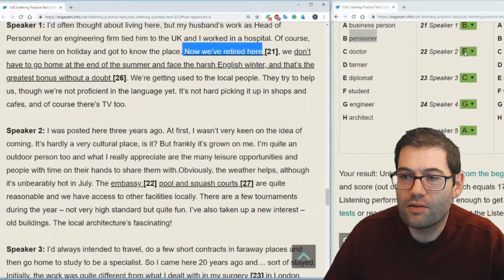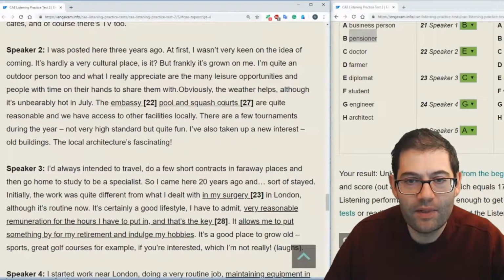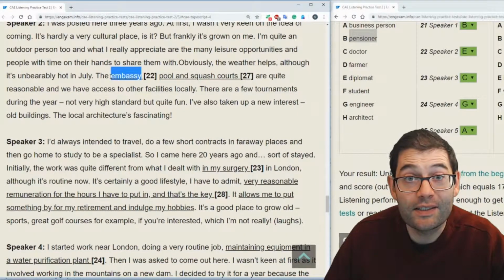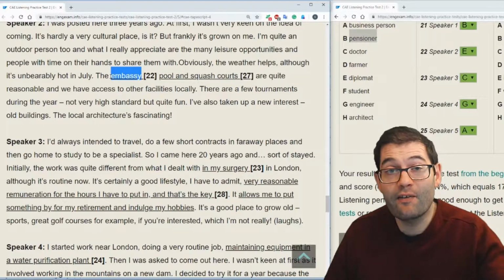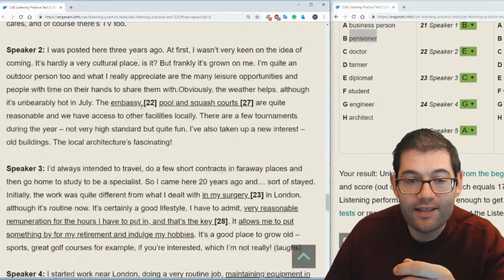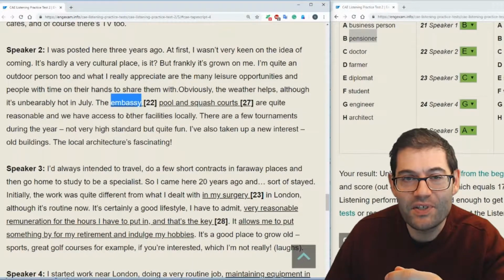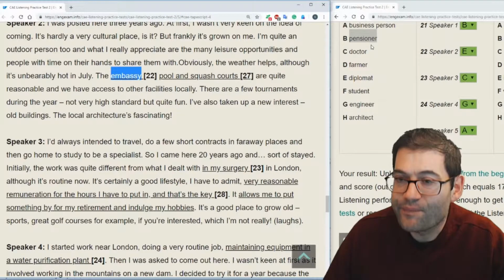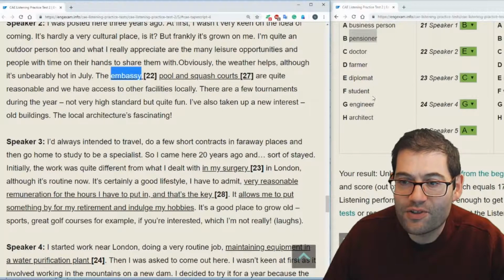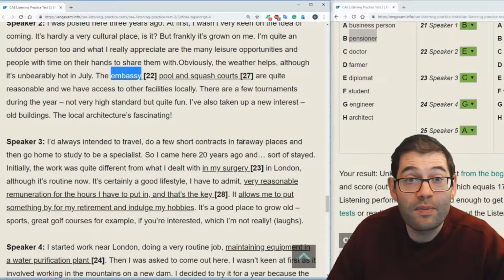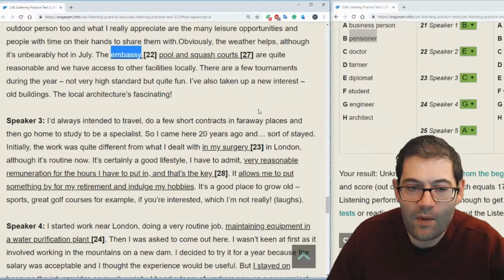For question 22, the answer is E, which is a diplomat. So where's our vocabulary link? The vocabulary link is this one word here, which is a difficult question, when you've got to catch the vocabulary link, which is one word. Well, mind you, it was one word for this one here as well, really, retired. Here it's the same issue with one word, and that is embassy. If you work at an embassy, you are a diplomat, or at least from the list, the only one that's likely to work there is a diplomat. Business people, doctors, farmers, pensioners, students, engineers, architects, by definition, don't always or primarily work at embassies, whereas diplomats do. And that's why that is our answer.